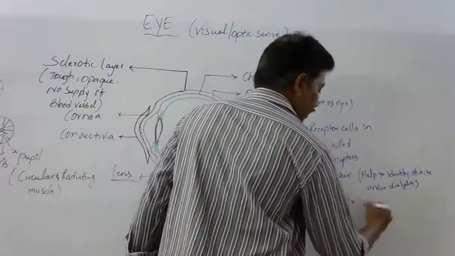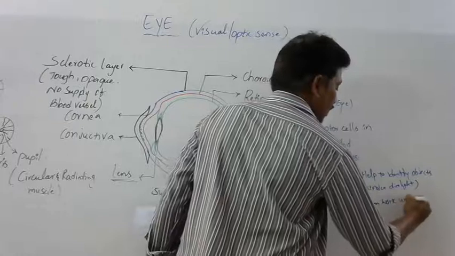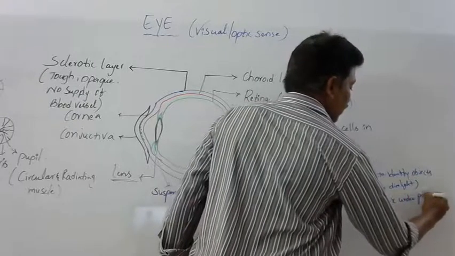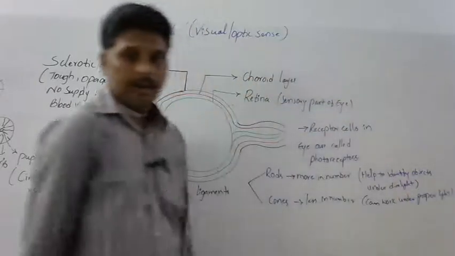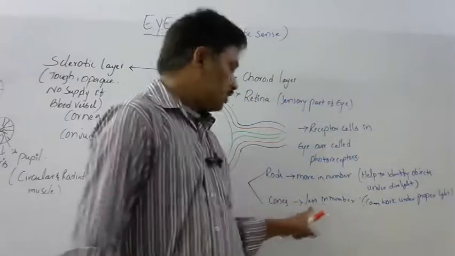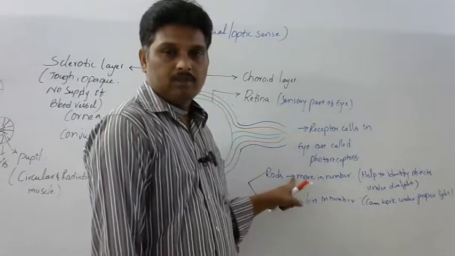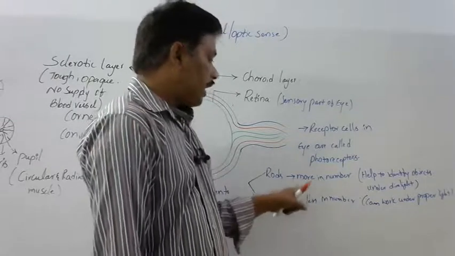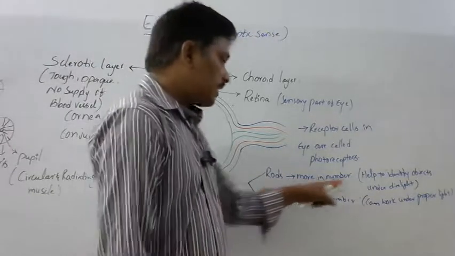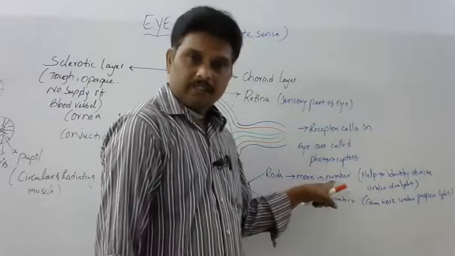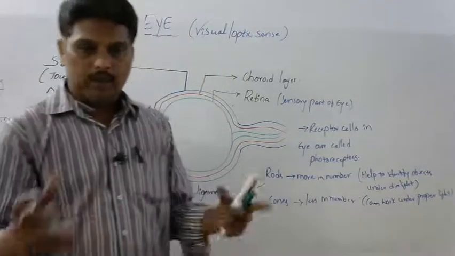Cones can work under proper light, meaning in daytime cones are helpful to us. At nighttime rods are helpful to us. Rods cannot discriminate the colors, whereas cones can discriminate the colors, yellow, green, and like that.